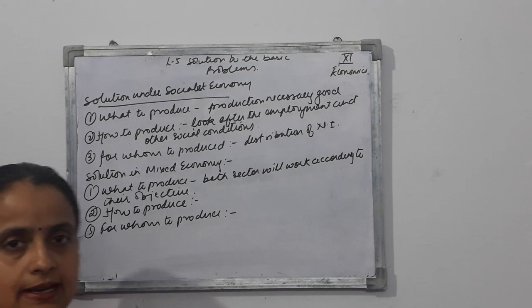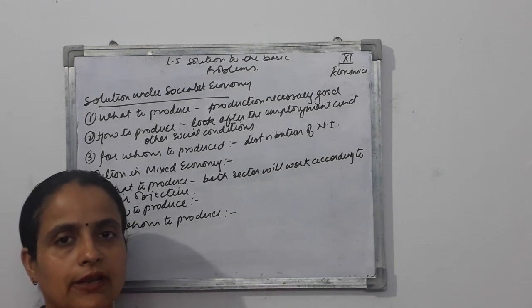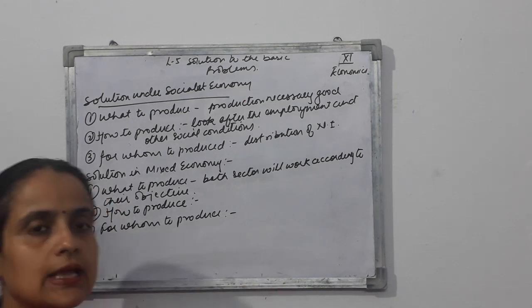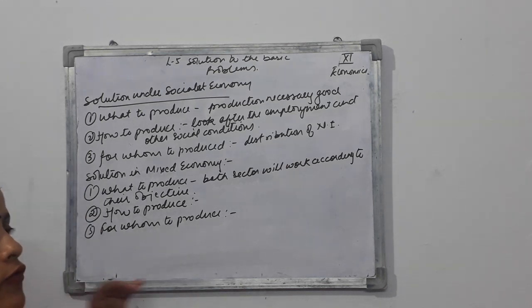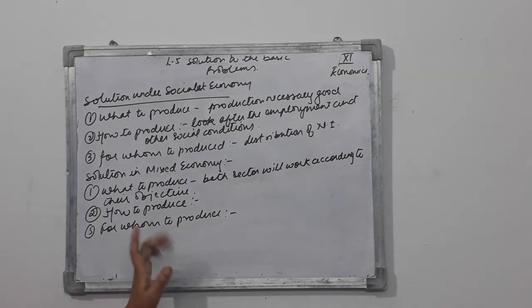And as far as the private sector is concerned, because mixed economy is the mixture of private and government, so mixed economy is going to see their profit motive. They are going to produce for the richer section of society. Again, यहाँ पे क्या होगा? In this case, what is going to happen? In this case, price mechanism will have the problem for whom to produce.